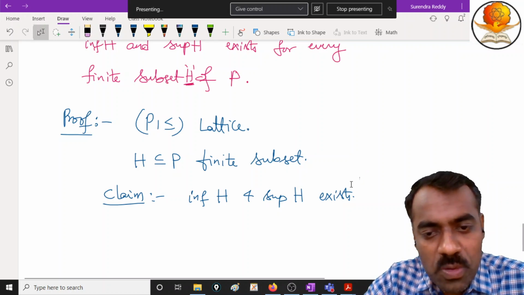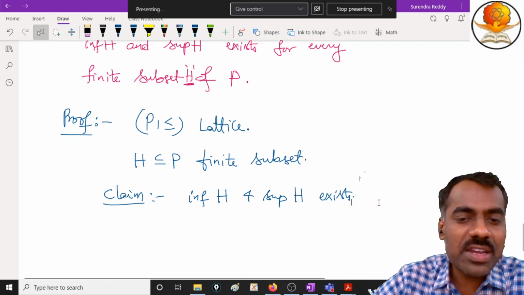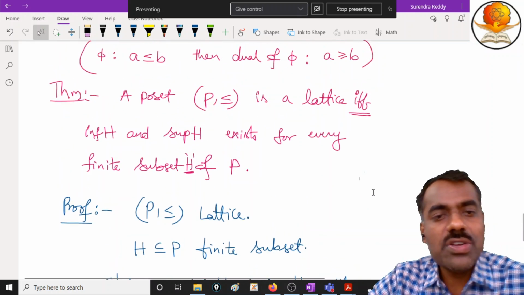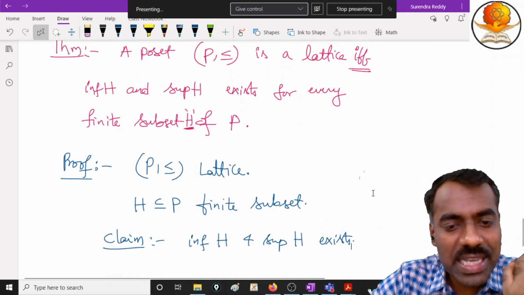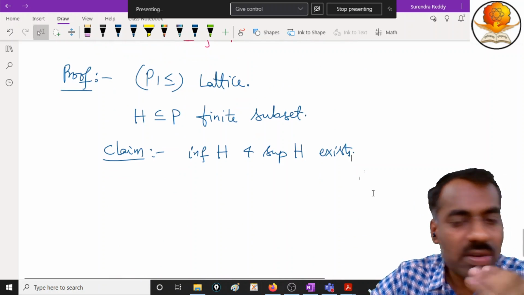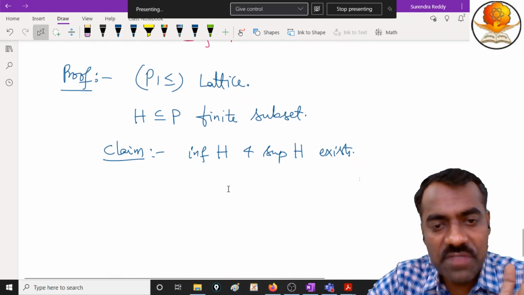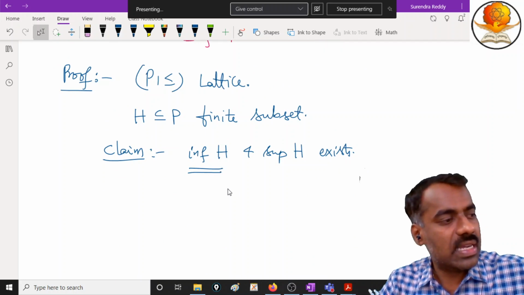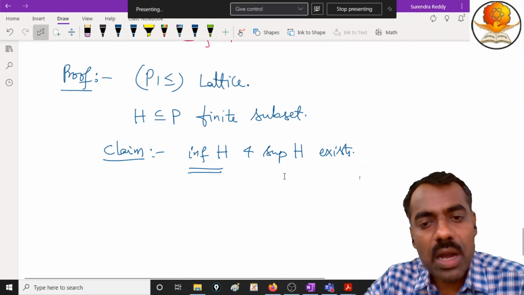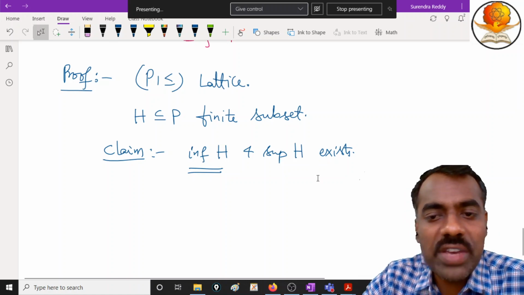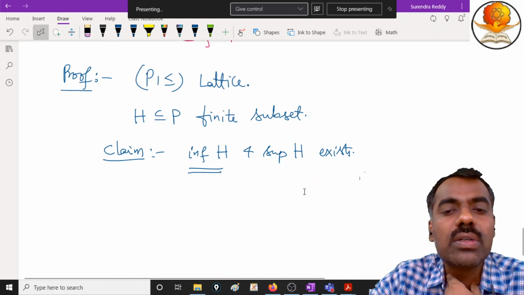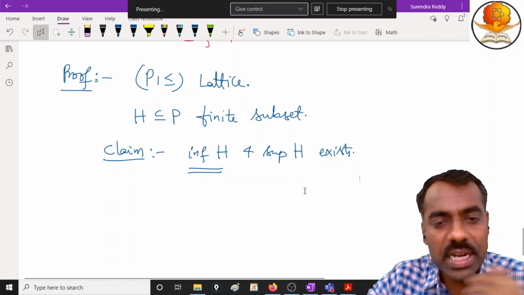Now we don't prove both. We will prove any one, and the other is automatically proved. Why? Because of the dual statement. What does the dual statement say? Assume that we have proved the infimum of H first. We will only prove this. Then it automatically guarantees that the supremum of H exists. Why? Can somebody tell why it is? Try to understand.